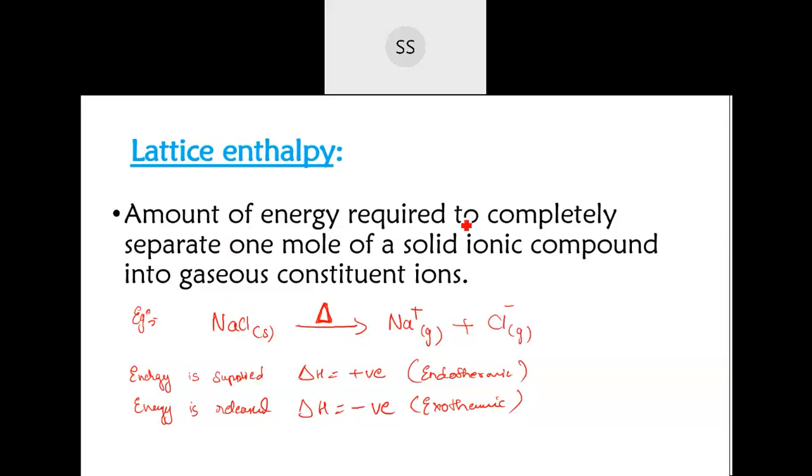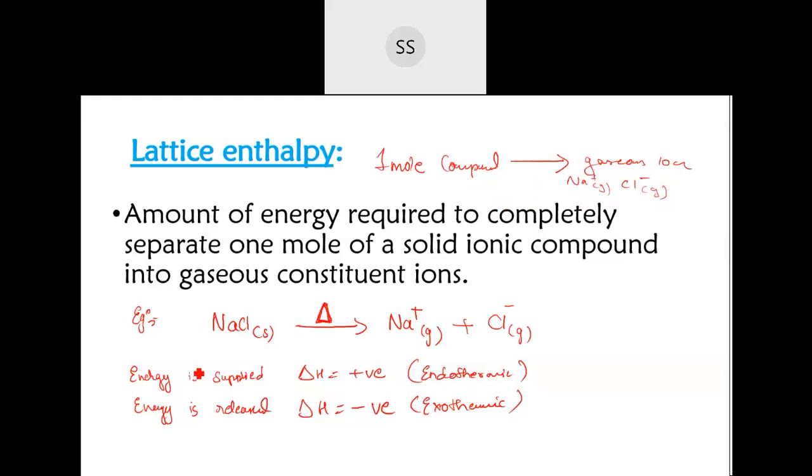So that is the reason why we calculate for 1 mole of the ionic compound. We take 1 mole of the compound and then we heat it. When this ionic compound is heated, it gets converted into its gaseous ions. We check how much energy we have supplied for this process, how much energy we have passed through the sodium chloride compound to break it into sodium ions and chloride ions in their gaseous state. That energy is called lattice enthalpy.